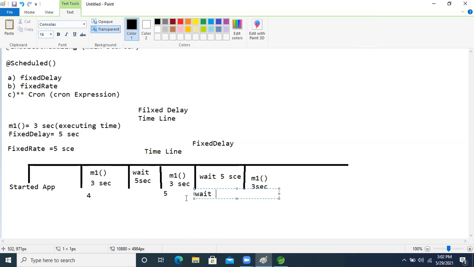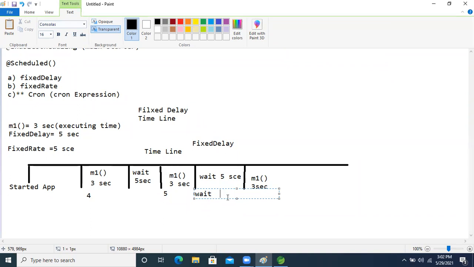If our application takes 3 seconds, then our container will wait 5 seconds. If our application takes 4 seconds, it will still wait 5 seconds.